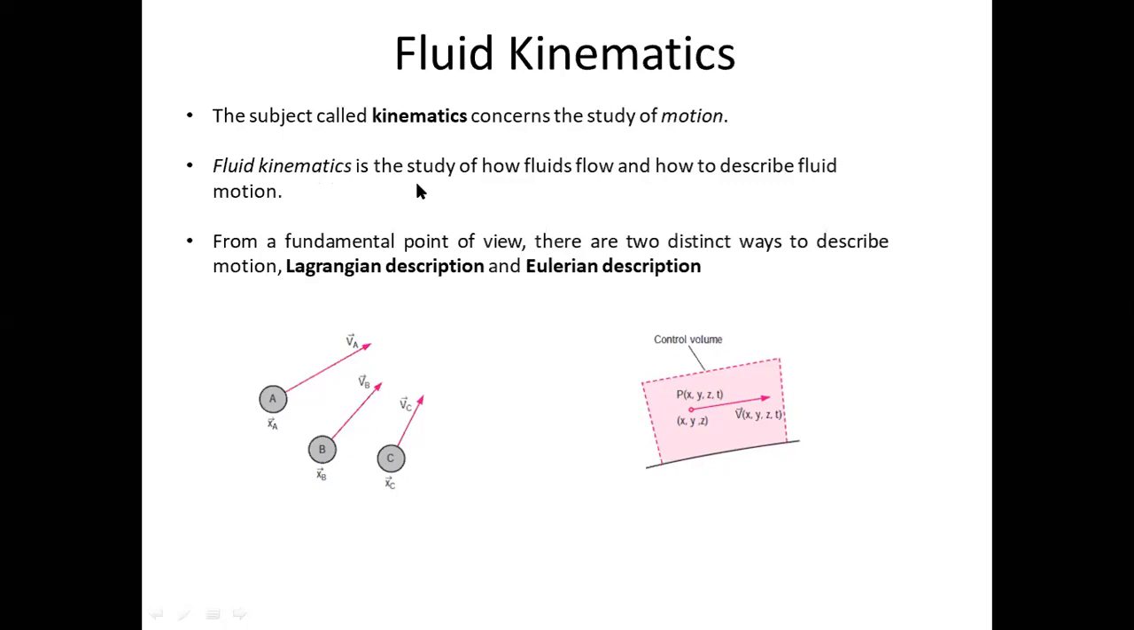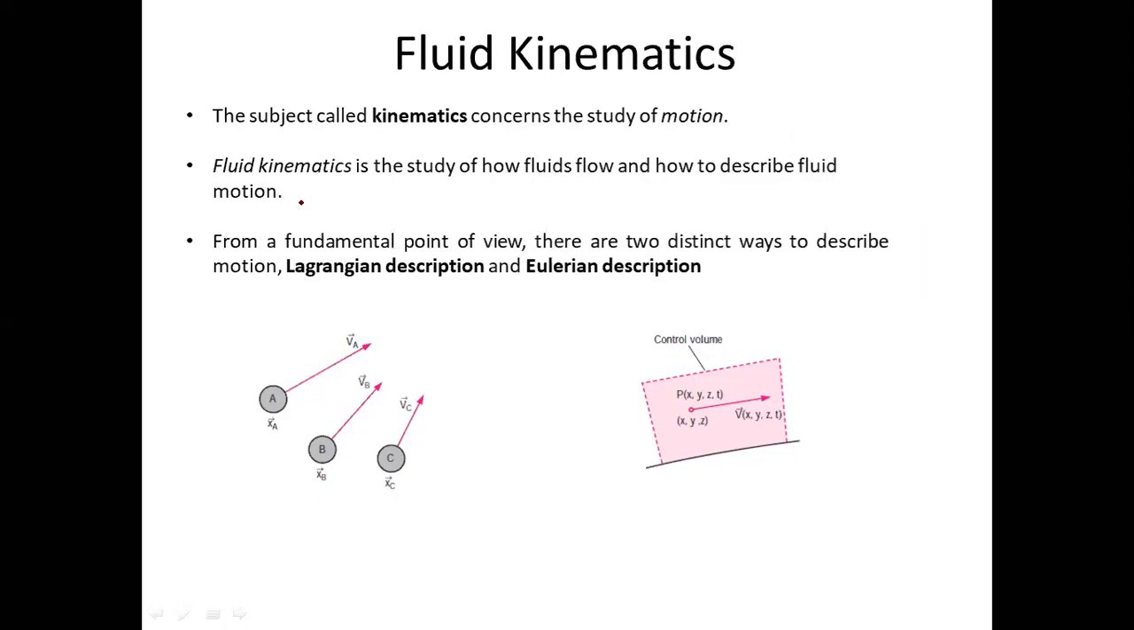As I have told you, it is a study of fluid in motion. This study can be done in two ways. Either it could be studied in the way of Lagrangian description, or in the way of Eulerian description. I'll tell you what is Lagrangian description and what is Eulerian description. Let's try to see.